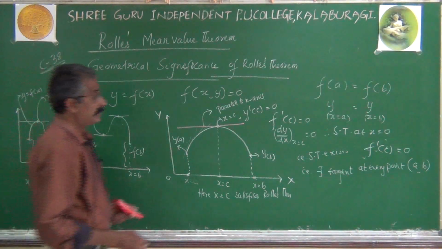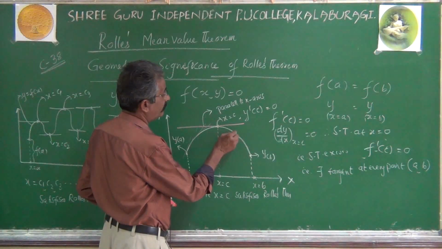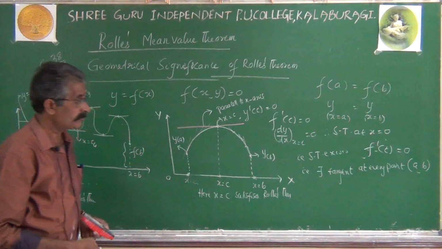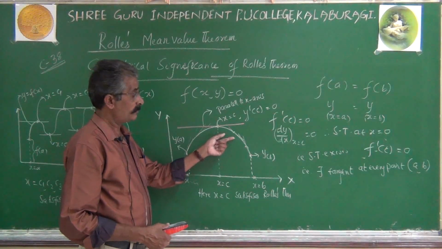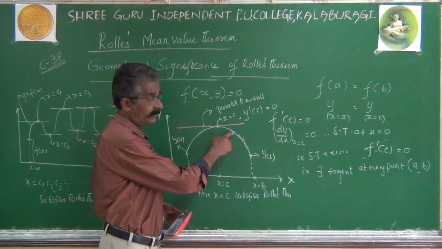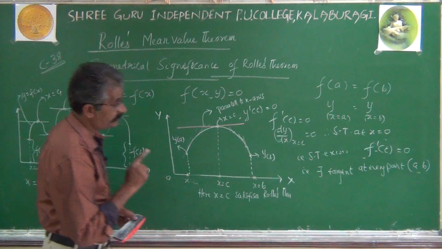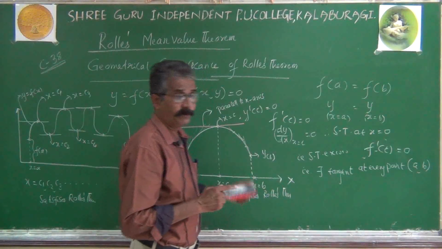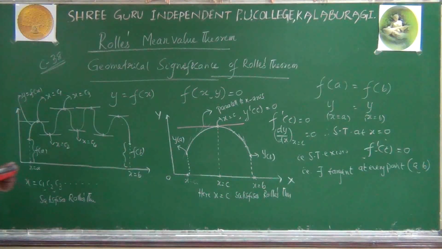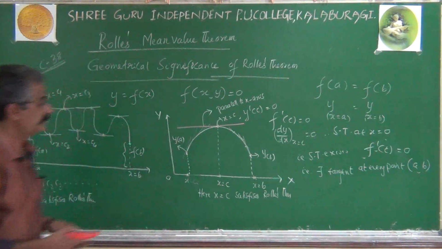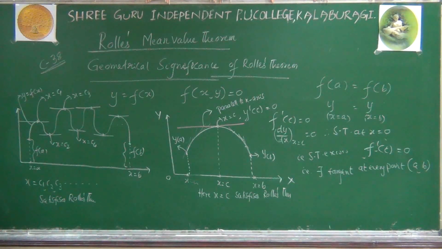Another point to keep in mind, apart from these points, there are still a number of points. There is a tangent at this point, tangent at this point, tangent at this point. You may get confused that each of these points satisfies Rolle's theorem. No, these points will not satisfy Rolle's theorem because at those points the tangent is not parallel to the x-axis. Only that point will satisfy Rolle's theorem at which the tangent is parallel to the x-axis, as good as the tangent is perpendicular to the y-axis. Okay?